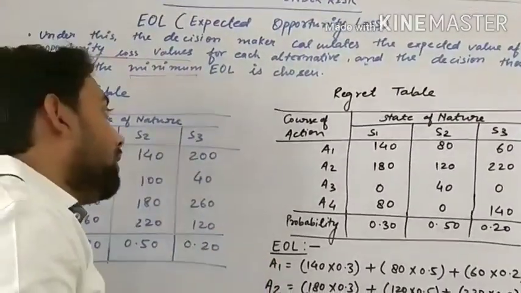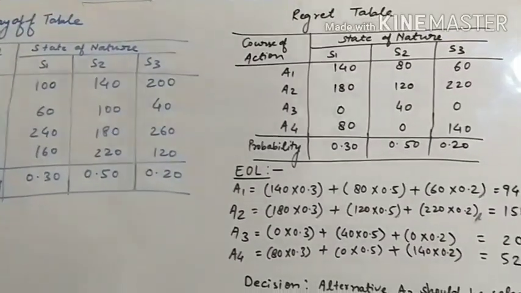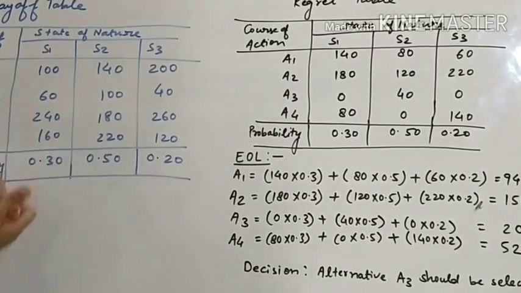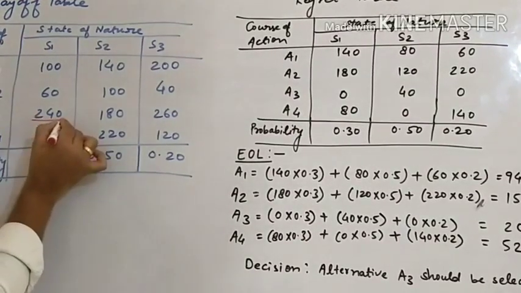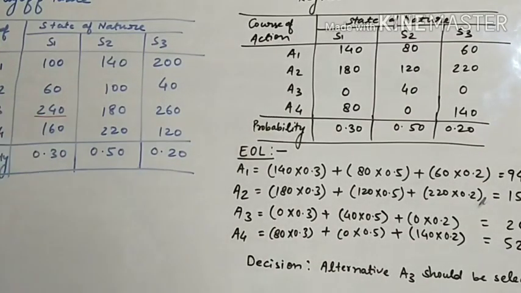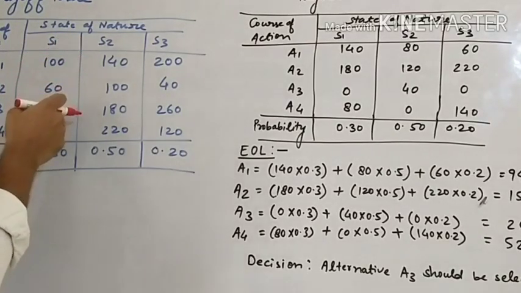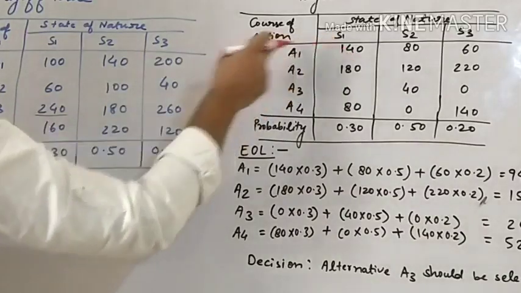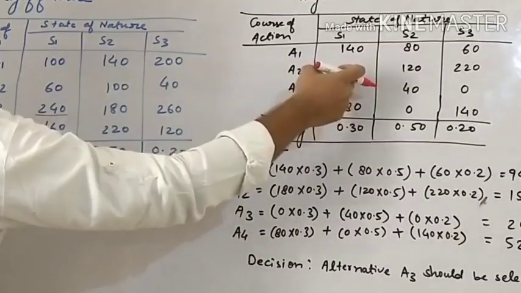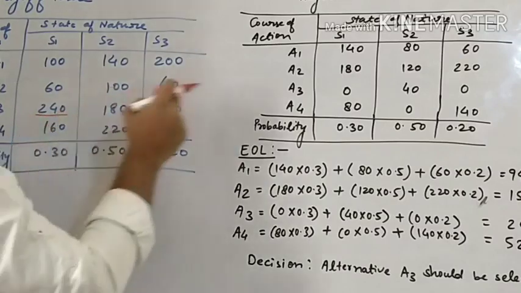Let's see how you make a regret table. First of all, in the first state of nature, see which has the highest value. You can see that 240 is higher among all. What we will do is subtract all alternatives from this value. 240 minus 100, 140. 240 minus 60, 180. 240 minus 240, 0. 240 minus 160, 80.